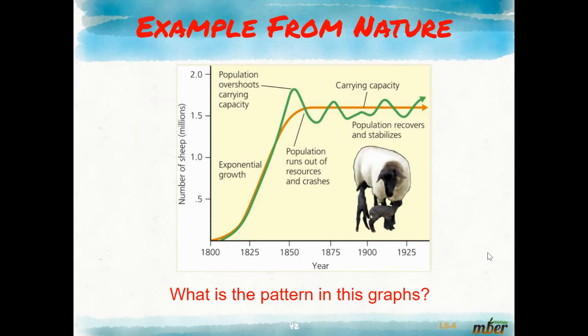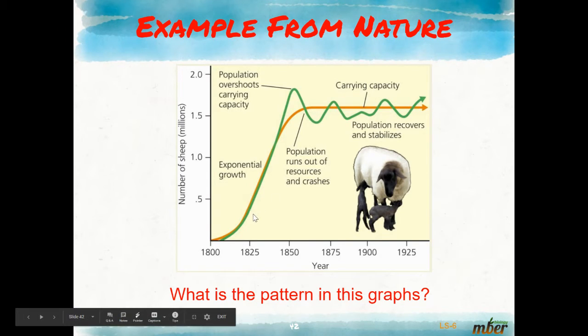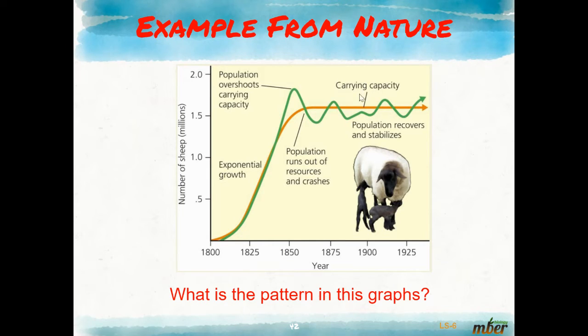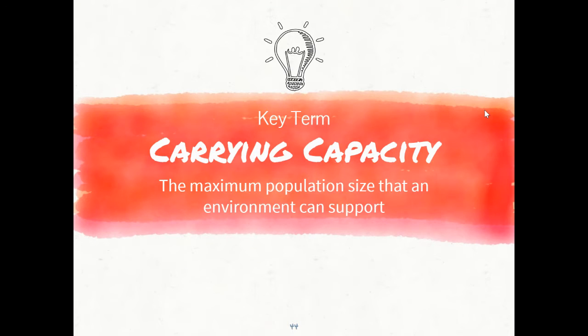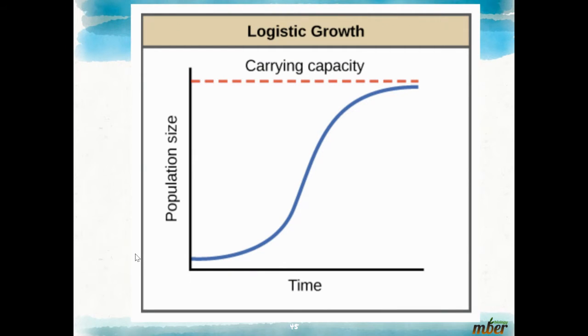Okay, here's another one. The number of sheep. We have exponential growth for a period of time, and then it stabilizes. This is called a carrying capacity. Carrying capacity is the maximum population size that an environment can support. There's only so much food, only so much land. This is the carrying capacity. This is like the stereotypical growth of a carrying capacity. It goes up exponentially for a time and then it levels off.